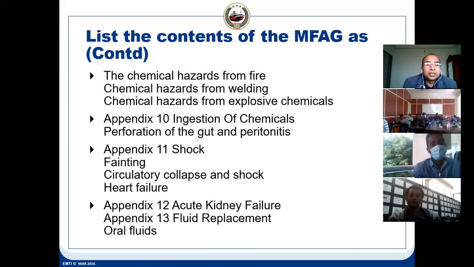Shock, appendix 11 gives shock, fainting. Fainting means unconsciousness. Then heart failure, then acute kidney failure. These are in detail, but what we have seen in the content, what all things are there, the same is in detail. The fluid replacement, oral fluid.